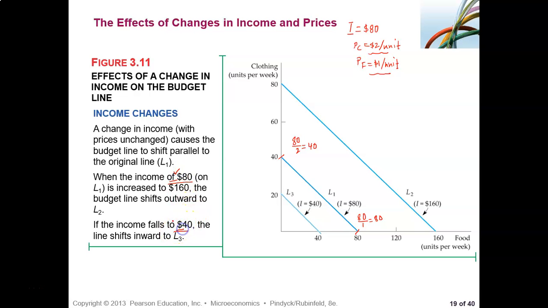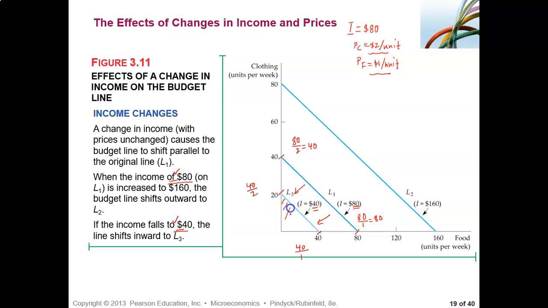And now this is 40, so income is 40. So here it is 40 divided by the price of clothing, which is 2. When income is 40, divide that by the price of clothing. See that? So when income changes, the entire budget line will shift.